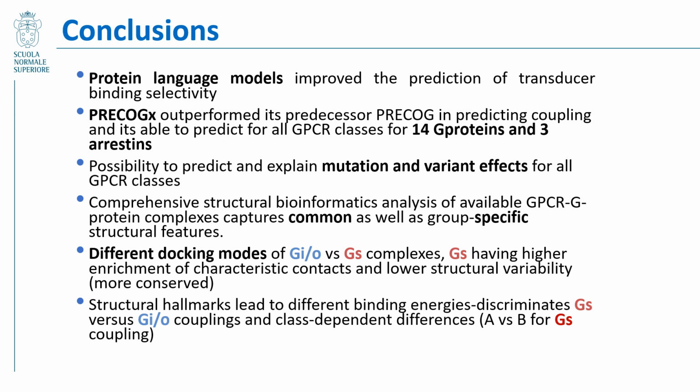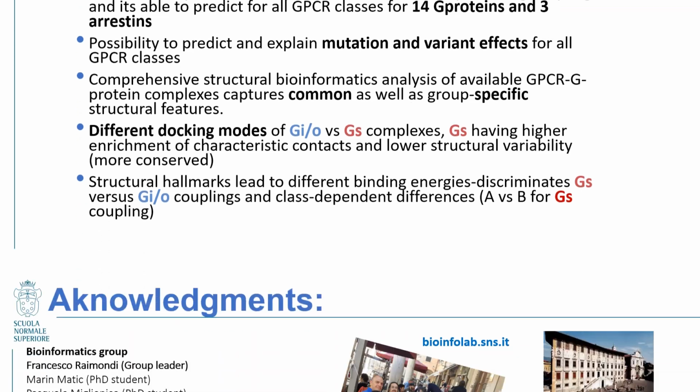These structural hallmarks lead to different binding energies of their interfaces, discriminating between Gs versus Gi/o coupling, and also to a class-dependent difference, for Gs in A class versus B1 class.